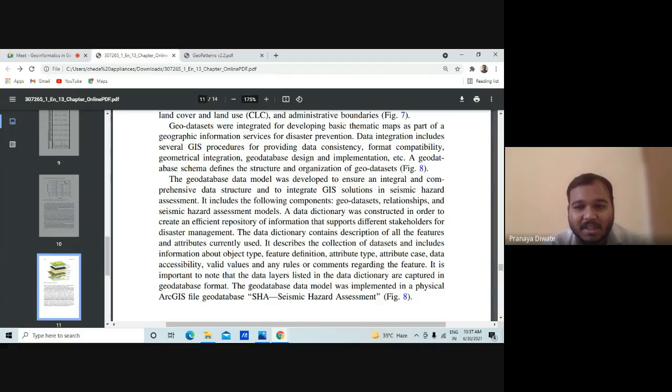The data dictionary contains a description of all the features and attributes currently used. It describes the collection of datasets and includes information about object type, feature definition, attribute types and all those things. So you have SHA, that is seismic hazard assessment.